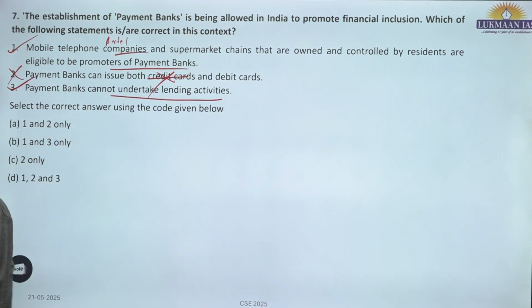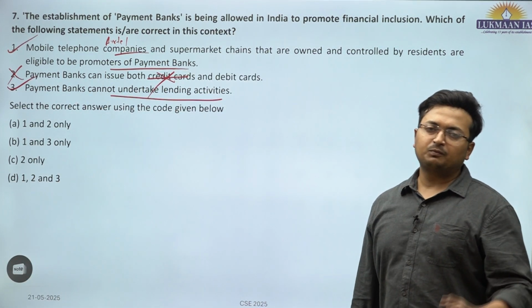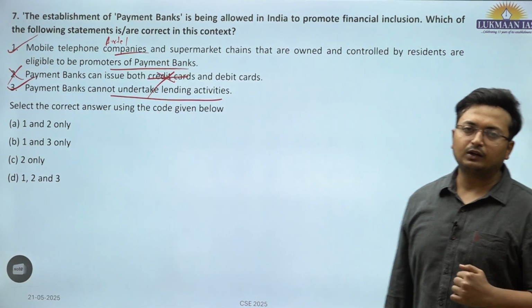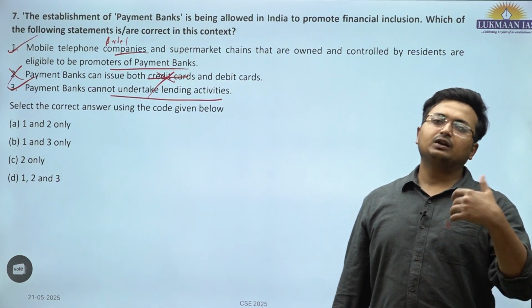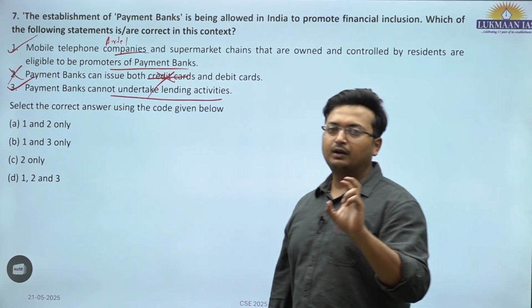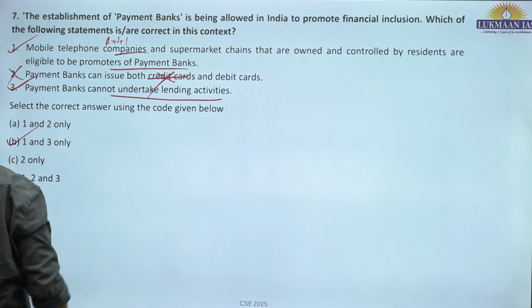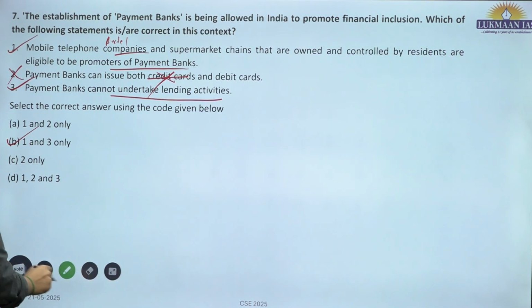Third statement, this is correct. That is the differentiation between small finance bank and payments bank. Payments bank can accept deposit but cannot issue loans. That is why they can issue debit cards but cannot issue credit card. Credit card is a part of loan which is extended through card. 1 and 3 are correct. B is the correct answer for question number 7th.